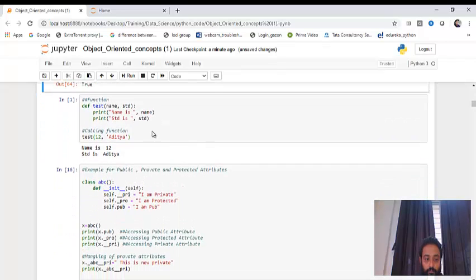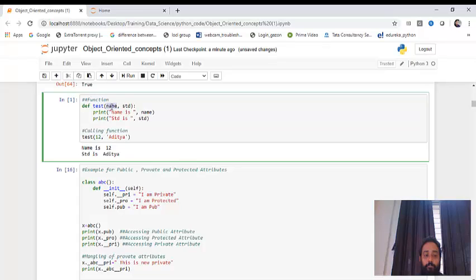we'll see some more functions, guys, that will make things more clear, and then we'll also see whatever things we have seen in the theoretical slide portion. We'll see all those hands-on here. So I've created a function called test. I've passed two arguments, name and standard. Then I'm trying to print the name is and the standard is. This is actually a function, and then I'm trying to call this function test12. We already saw this. So this 12 will be passed in name, and std will be passed in the function. It will print it.